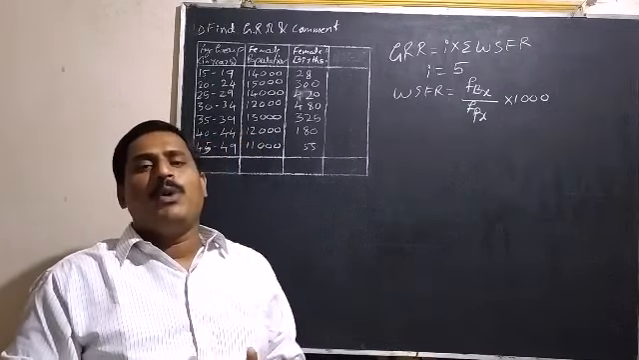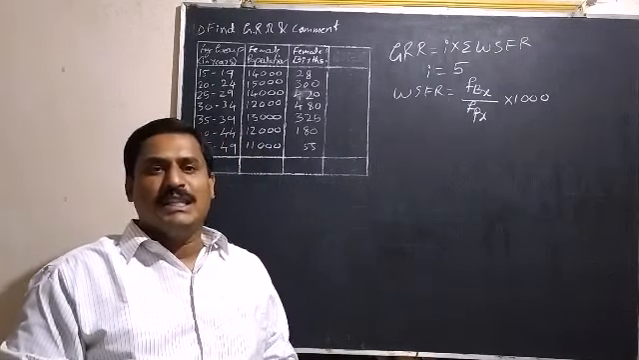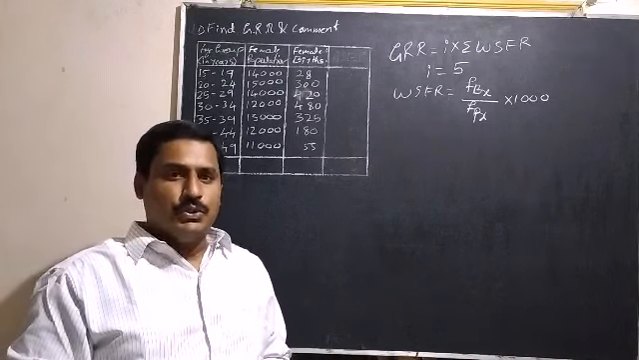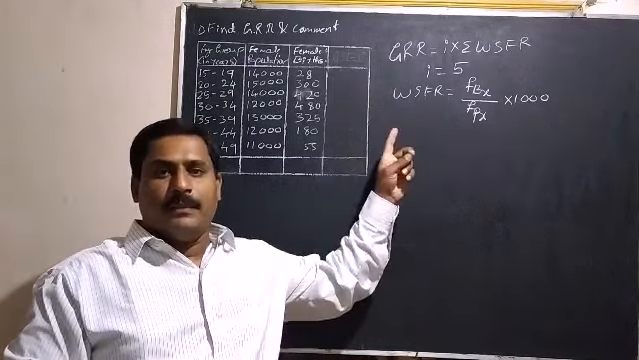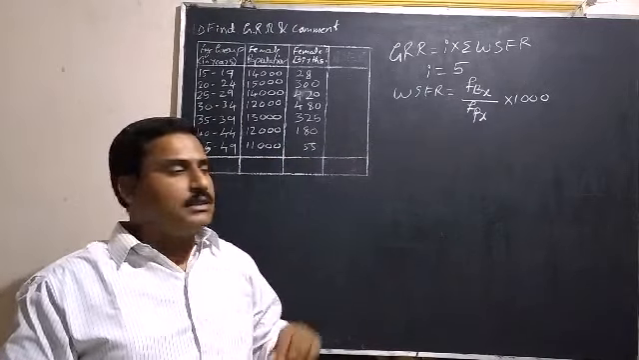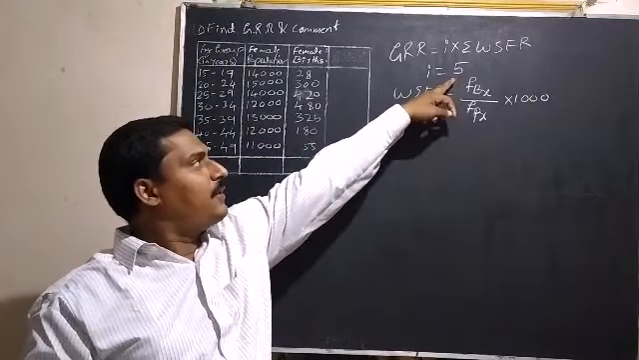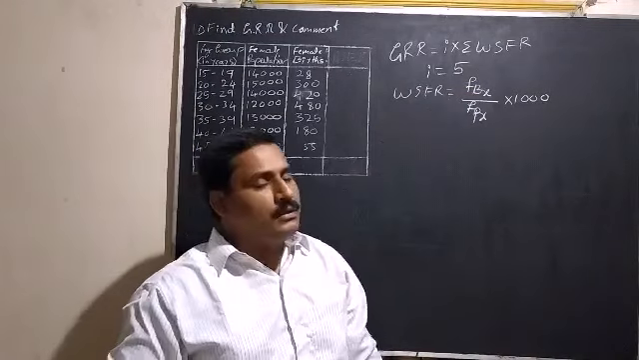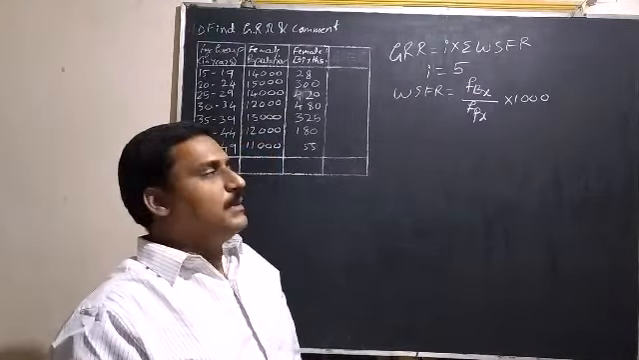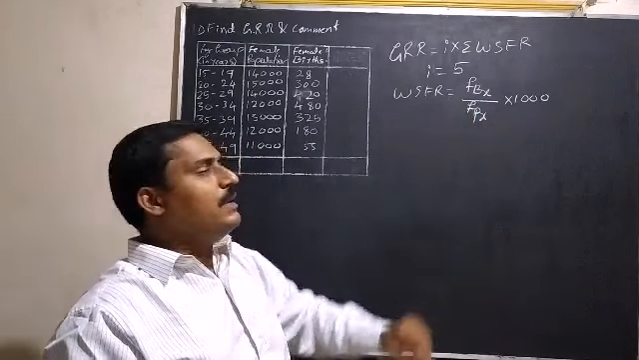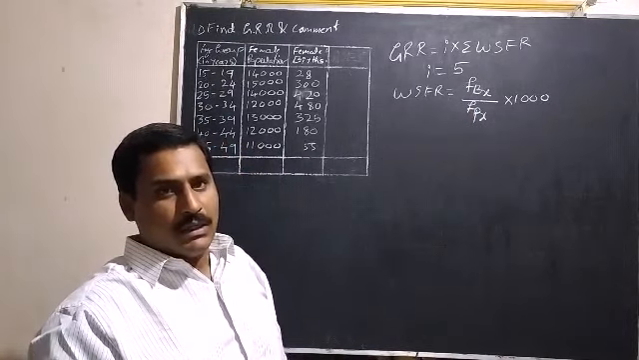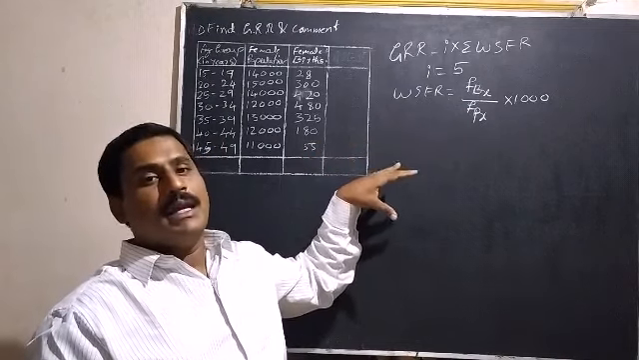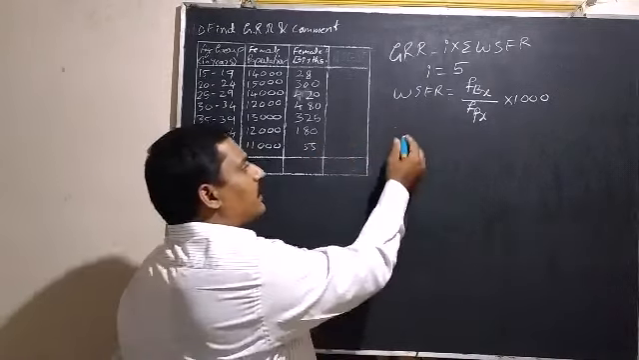So every time whenever a problem on GRR or even NRR comes, first thing is to find I, that is the magnitude of the class, and in this problem it is 5. And WSFR is female births for a specific age group divided by female population of that particular age group into 1000. So it is the same as calculating ASFR. So we'll solve first